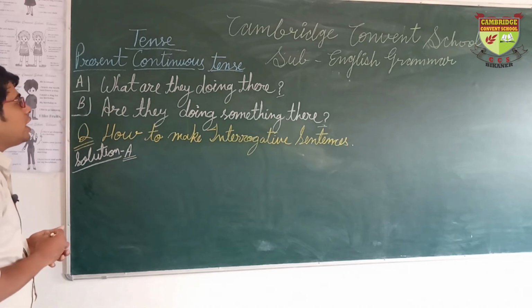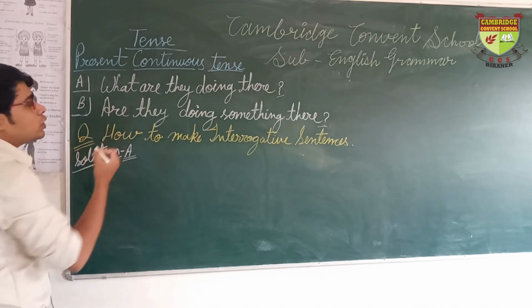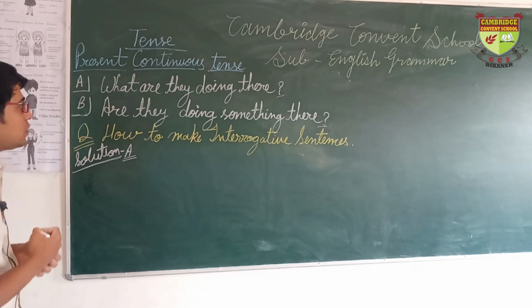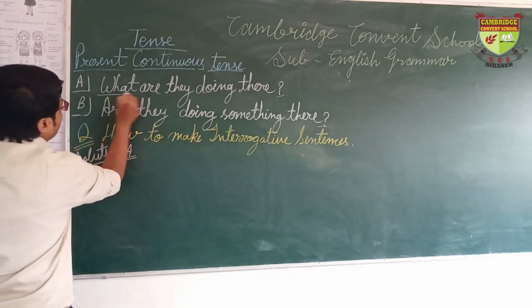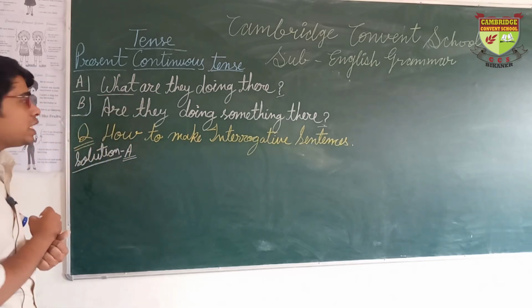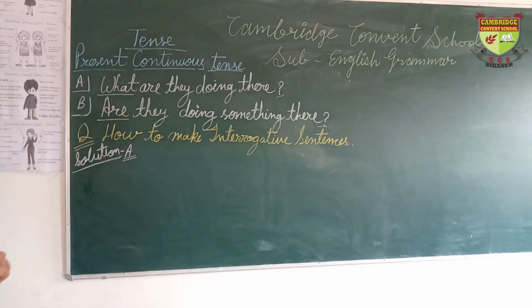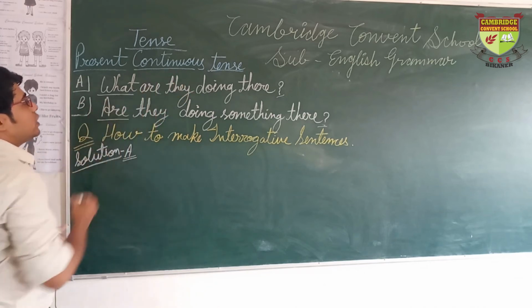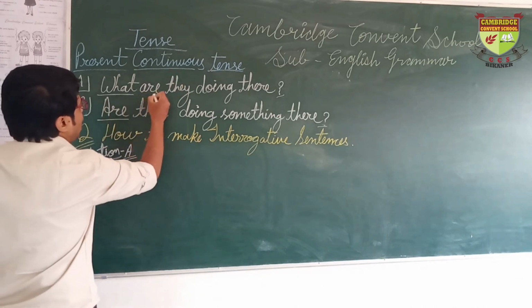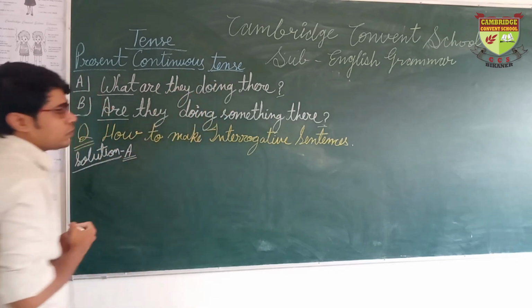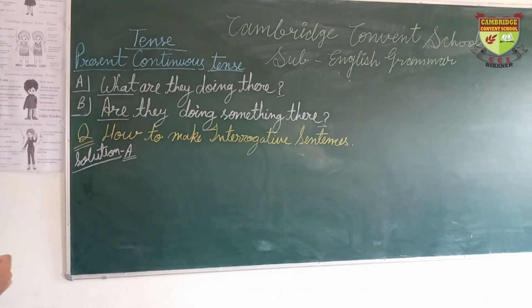So here we have two types of interrogative sentences. Firstly, those that start with a WH word, and the other, those that start with a helping verb. Look at the first sentence: what are they doing there?